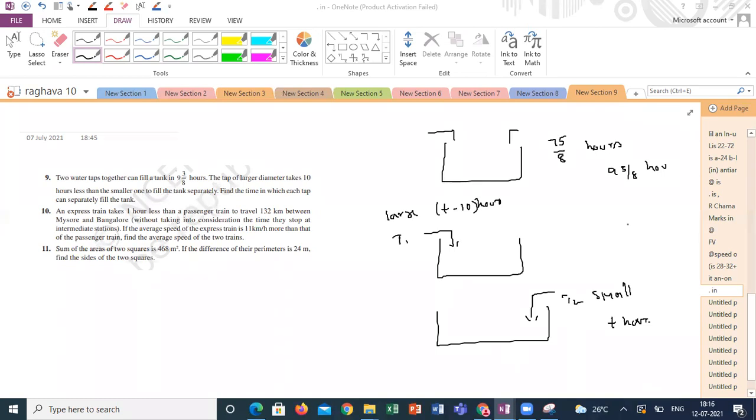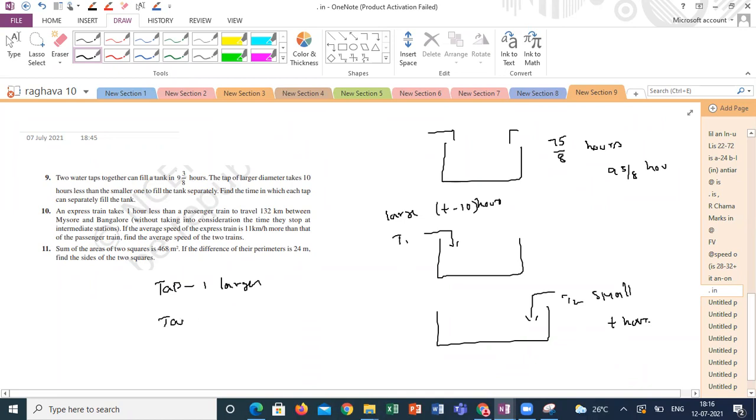Anyone got the answer? Guys? Sir, 15 is the answer. What is the first tap time? Second tap time? Tap 1, larger diameter.